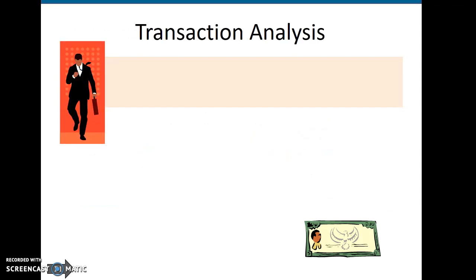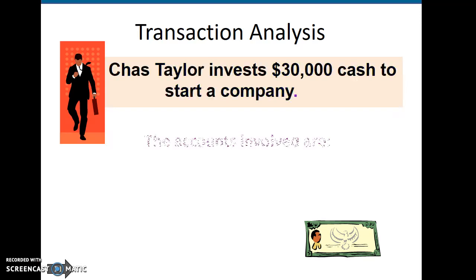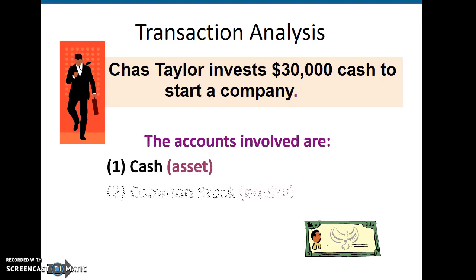Let's analyze the actual business transaction. Let's take a look here. In this particular transaction, Chaz Taylor is going to invest $30,000 cash to start the company. The accounts involved are going to be your cash. So our cash is going to be increased by the $30,000, and our common stock, our equity, is going to be increased. So he has common stock of $30,000 in the company because he put $30,000 of cash within the company.